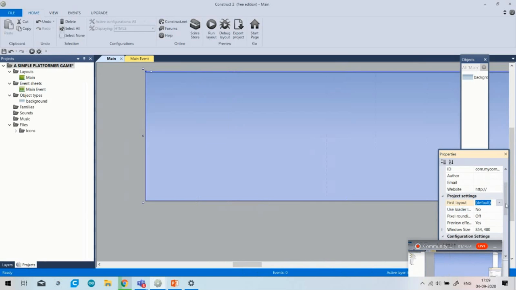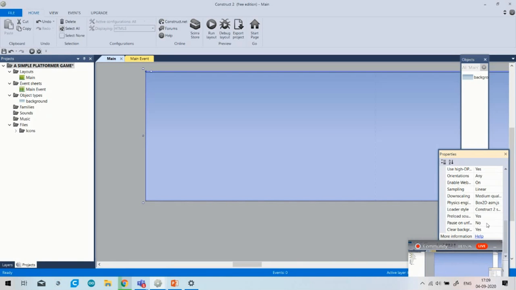Go to the project's first layout. You have to select the first layout, which is our main. Then go to the configuration settings, preview browser, Chrome. My game is opening in the Chrome browser, so just click on it, preview browser Chrome. Then go to the option pause on unfocus. This option, if you want to run the game continuously, then write no.